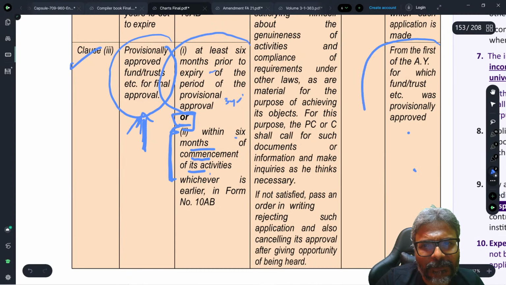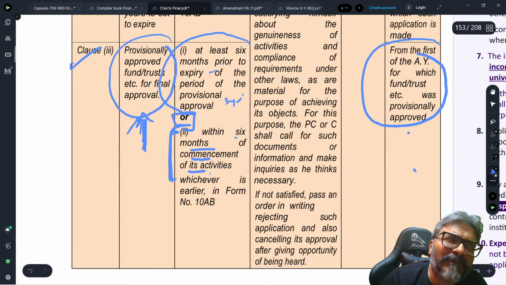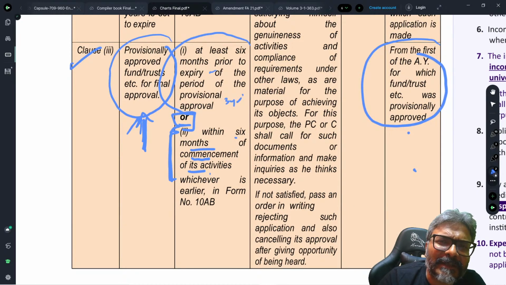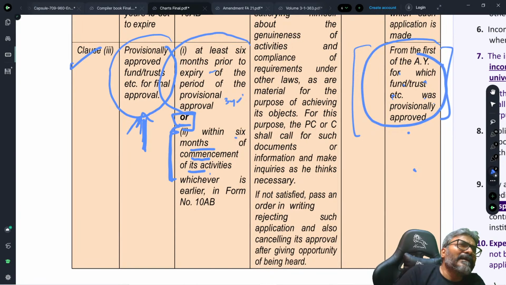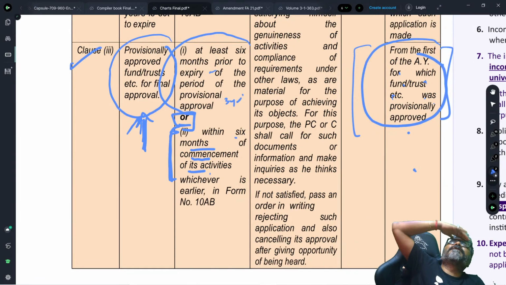And the exemption, students: if the final registration is granted, then the exemption will be considered from the first AY for which the fund or trust etc. was provisionally approved. Obviously this has to be the case. I cannot say that for the last 1 or 2 years for which you were provisionally registered, you are not going to get exemption.